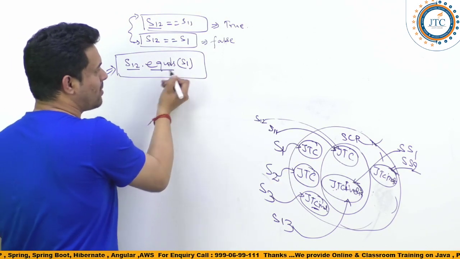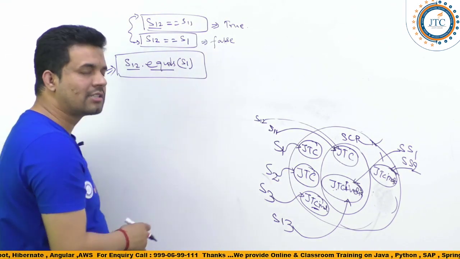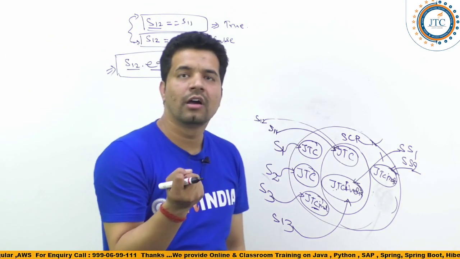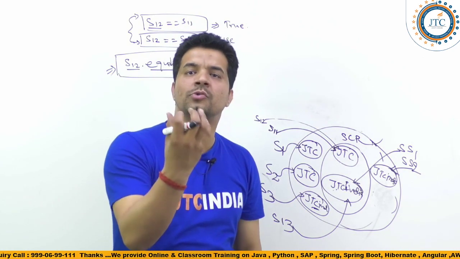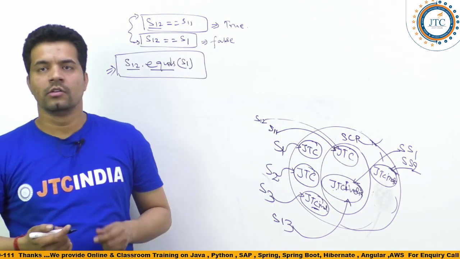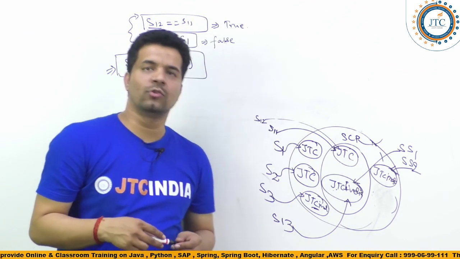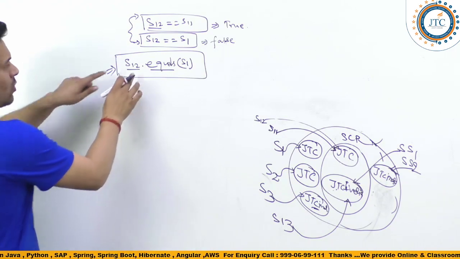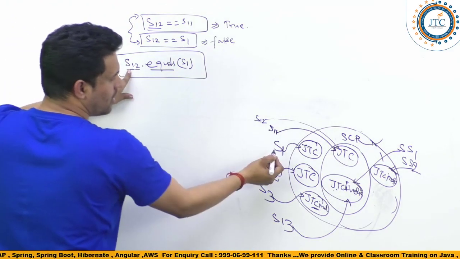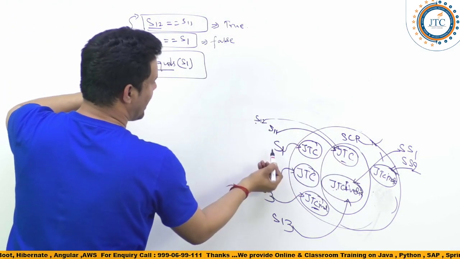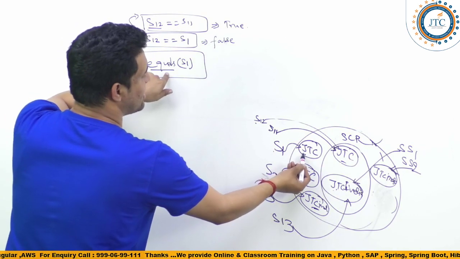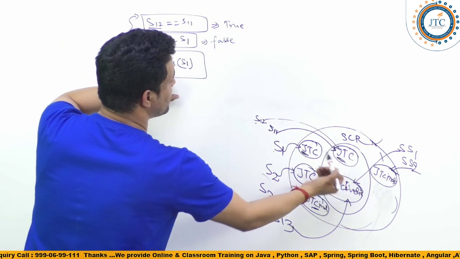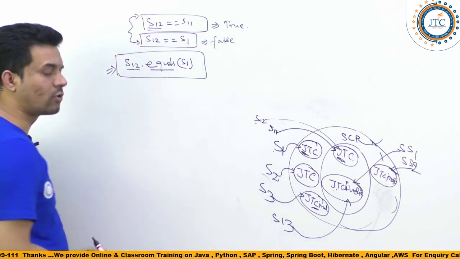See here, the equals method is there to compare the content of toString. The equals method is there to compare the content, guys, right? So the content of S12 and S1 is the same, so it is going to return true.